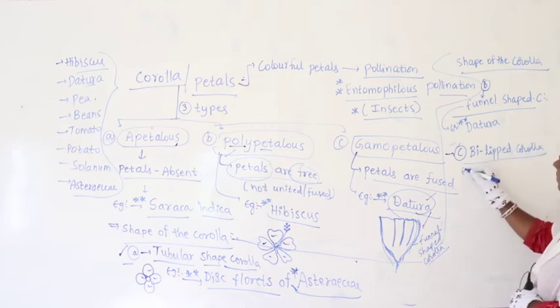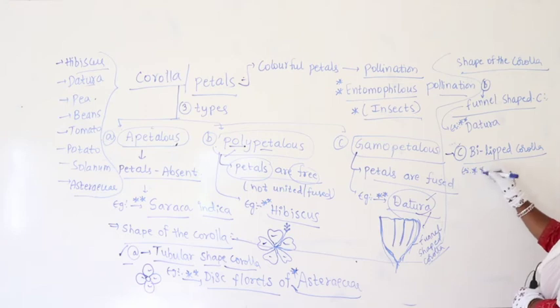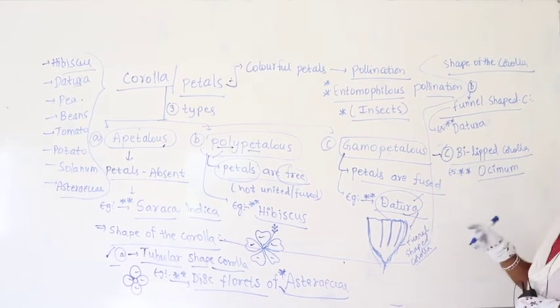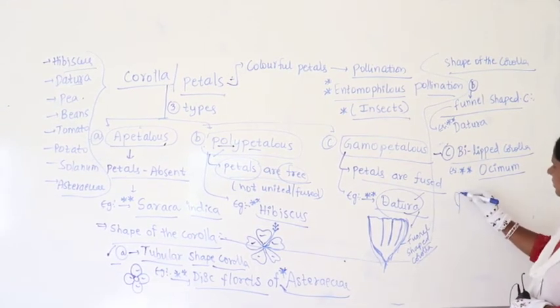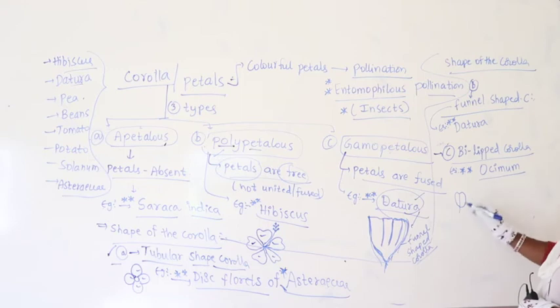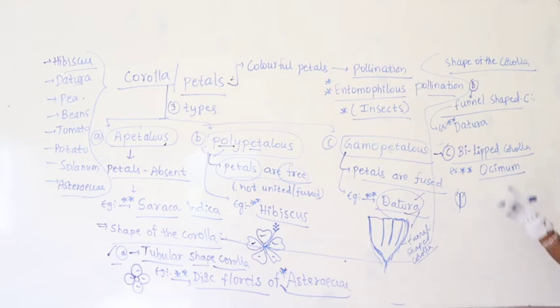This is commonly we find in case of Ocimum. If you observe in case of Ocimum, you find it is like tongue shaped or bilipped, having two compartments it looks like. So bilipped corolla you find in case of Ocimum.